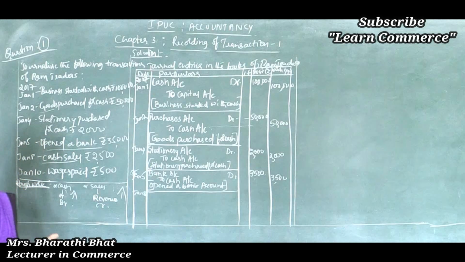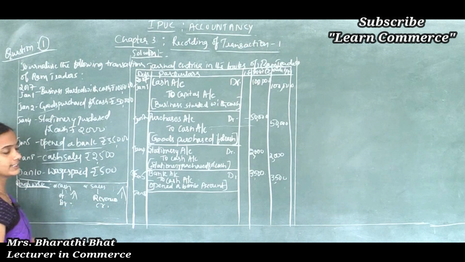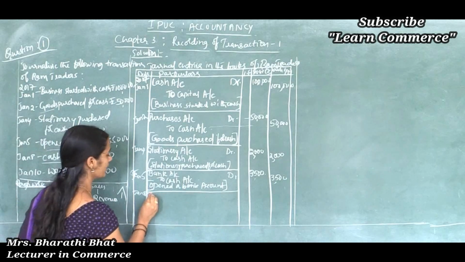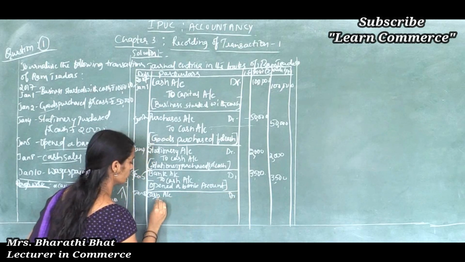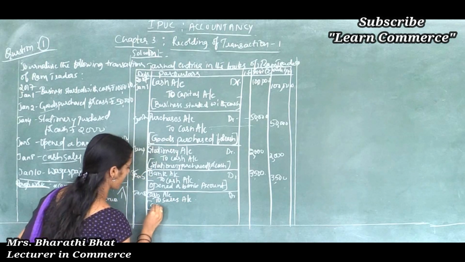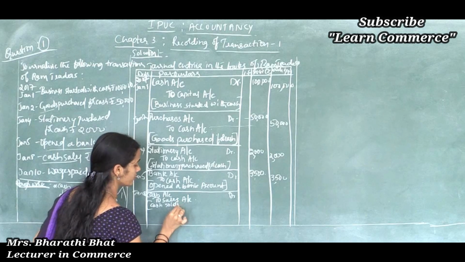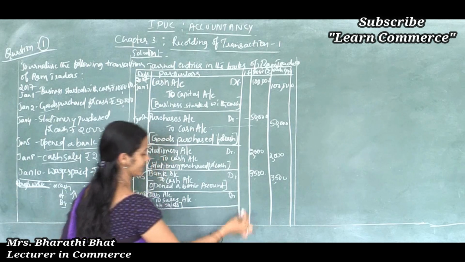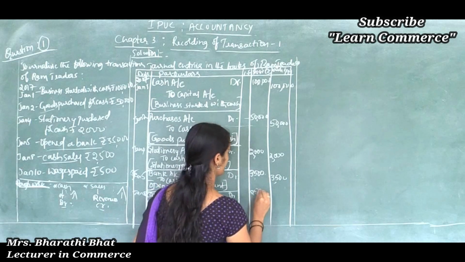Correct, right? So debit aspect, another one is credit aspect. How can we record? Cash account debited to sales account, in brackets cash sales, or sold goods on cash, cash sales. Okay, so much, 2,500.